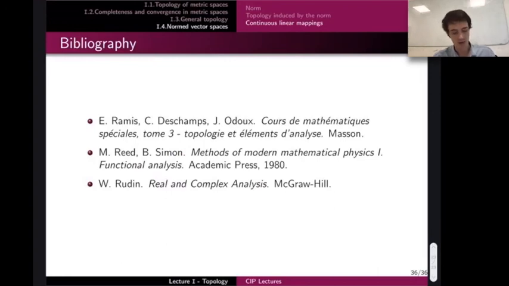Everything is quite nice and not too complicated. The book of Rudin, Real and Complex Analysis, is an absolute classic in English. It's a bit more elaborate than what we present here, but most of the results that we will discuss during this course are covered in this book, which focuses a lot on measure theory and complex analysis.